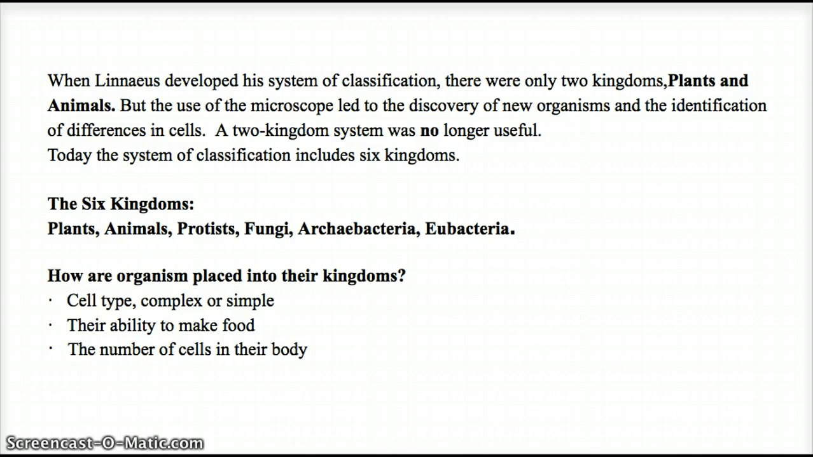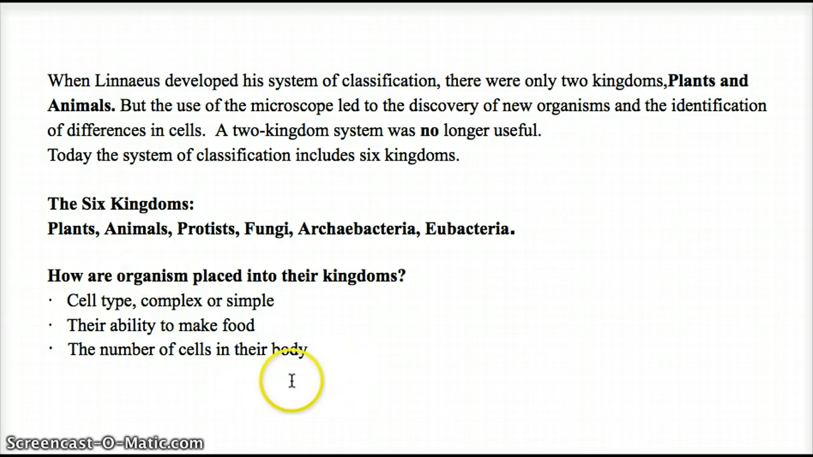So we came up with these kingdoms, and we classify them using different criteria. So we use cell type, complex or simple. If it's multicellular or single cellular, their ability to make food, so if they're heterotrophs or autotrophs, and the number of cells in their body.